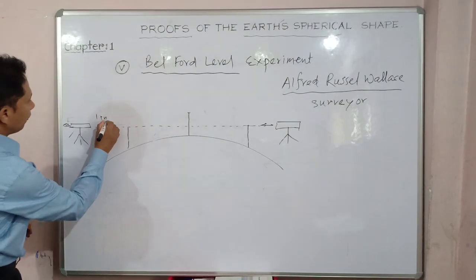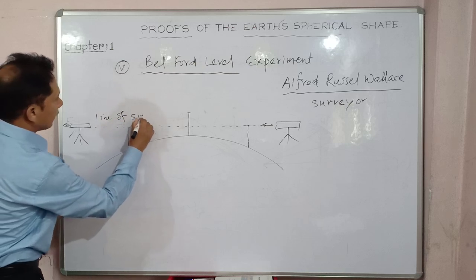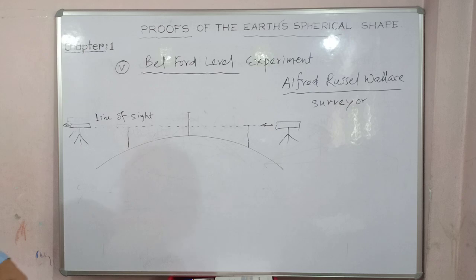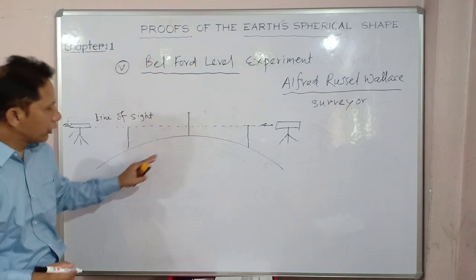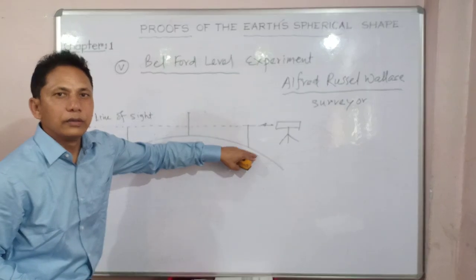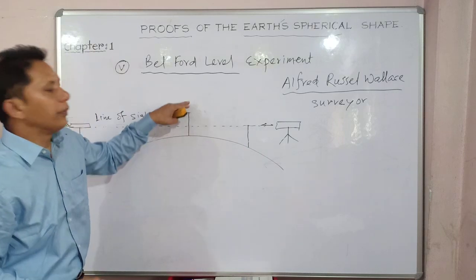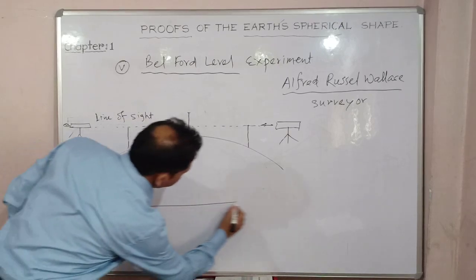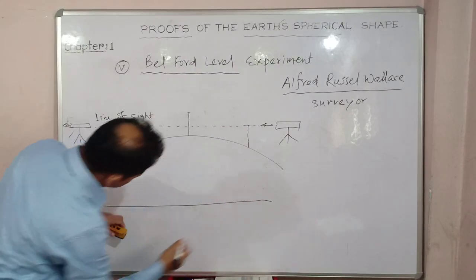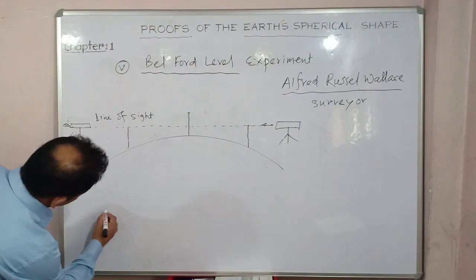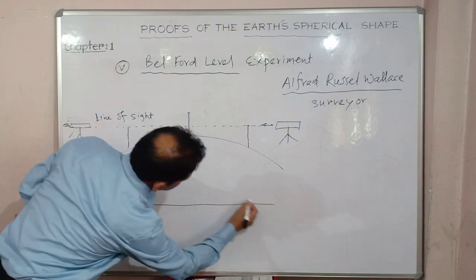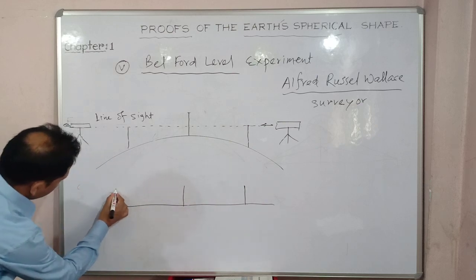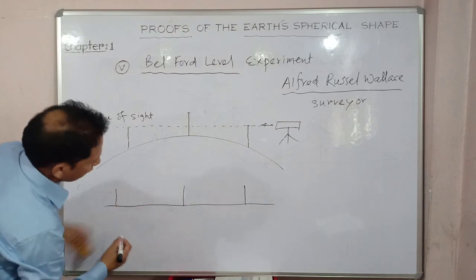So this is your line of sight, or line of visibility. This proves that just because of the curvature of the spherical arc, the middle pillar has gone higher. But had it been flat, if I try to draw it straight, all 3 pillars would have remained the same at equal distance.